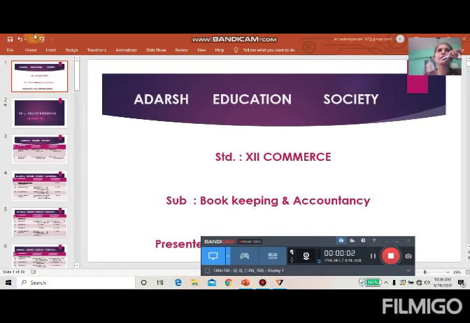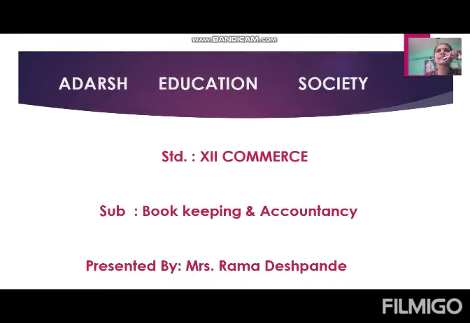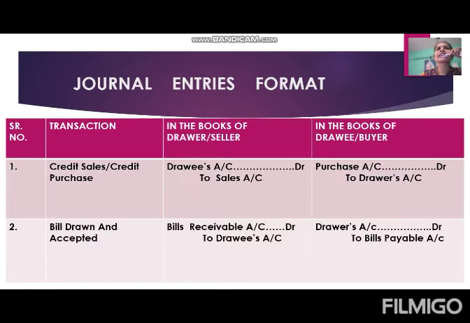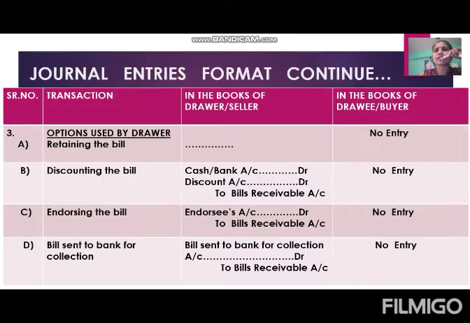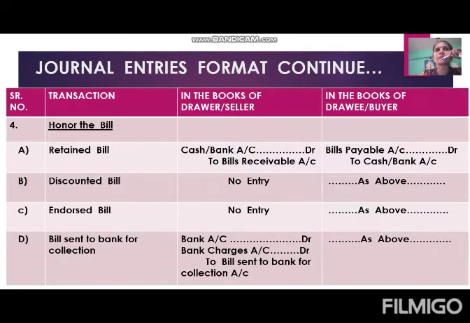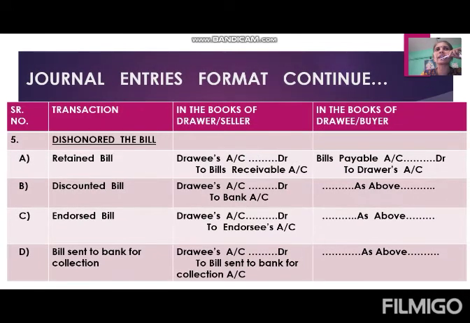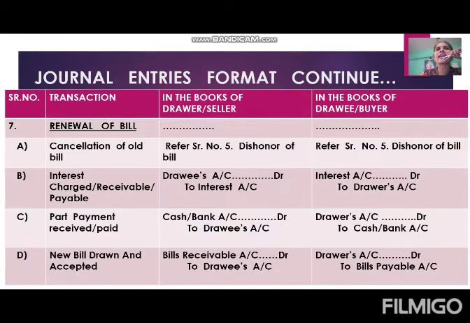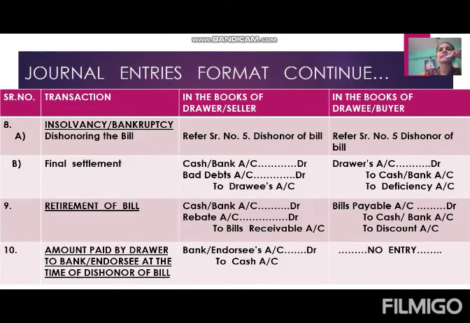Up till now, we discussed so many options in the journal entries format. Let me rewind it again. First, credit sales, credit purchase, then bill drawn and accepted, options used by drawer, honor of the bill, dishonor of the bill, noting charges charged, and renewal of the bill. Now we come to the last part of the journal entries format, insolvency or bankruptcy.